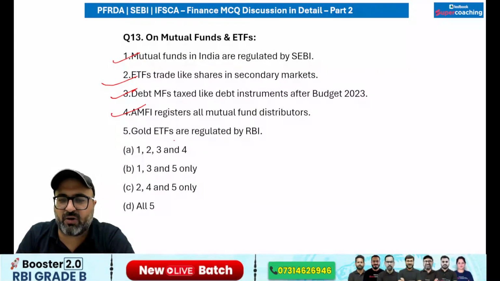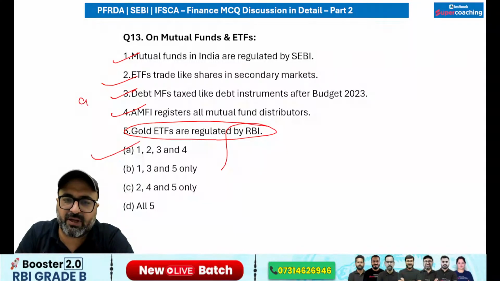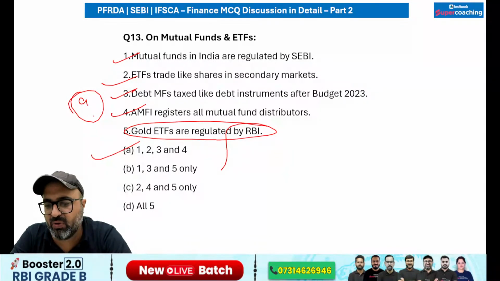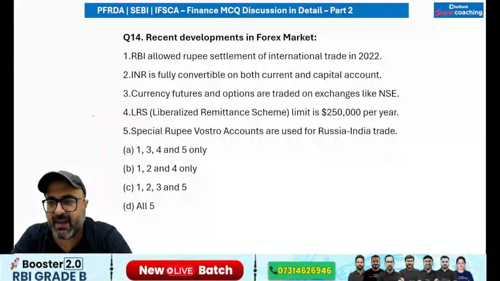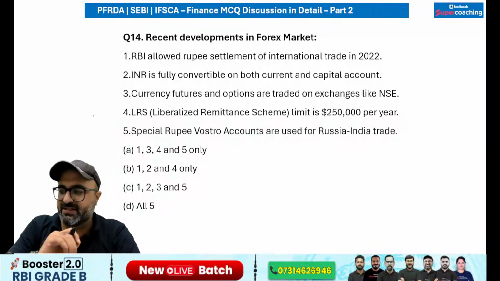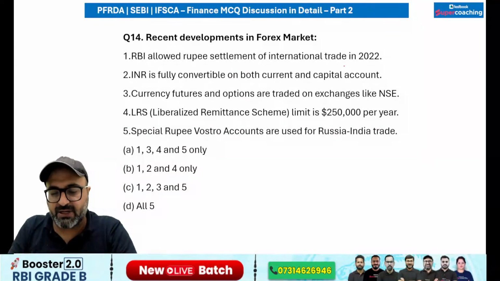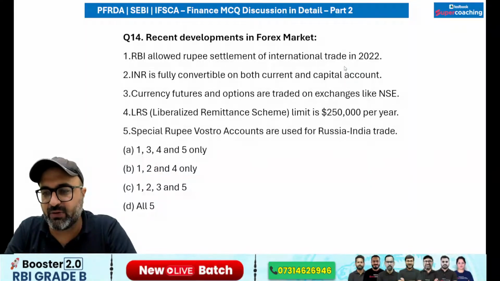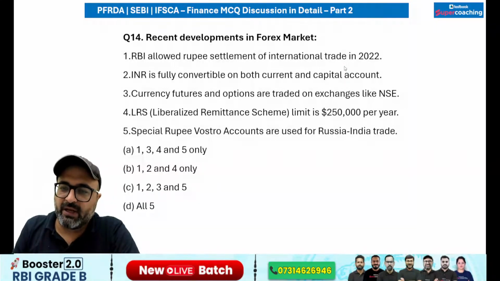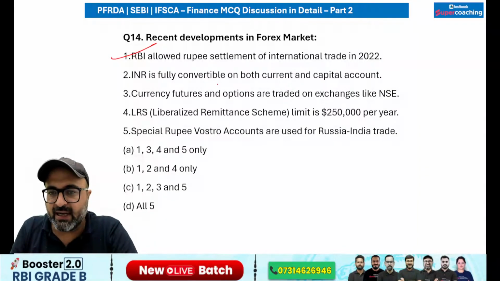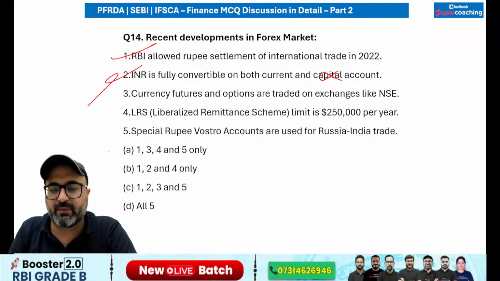So this is correct. Gold ETFs are regulated by SEBI. No, sir. So answer is going to be A option. There is no role of RBI in the capital market. So that is wrong. Second last question of the evening. RBI allowed rupee settlement of international trade in 2022. So RBI has allowed the settlement of international trade in INR. That is true. INR is fully convertible on both current and capital account. No, sir. It is not fully convertible on current and capital, only on current.